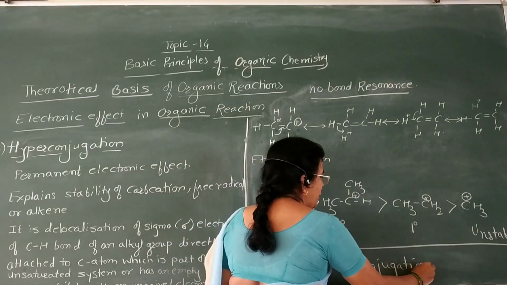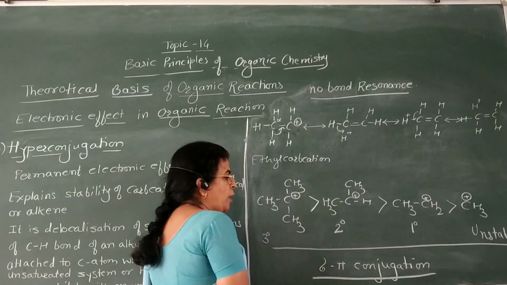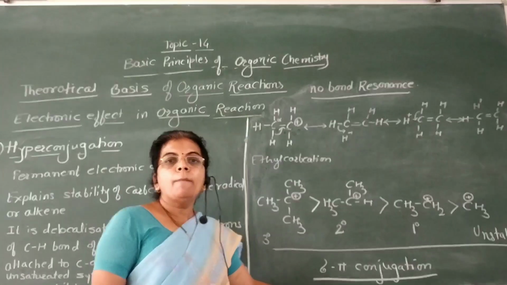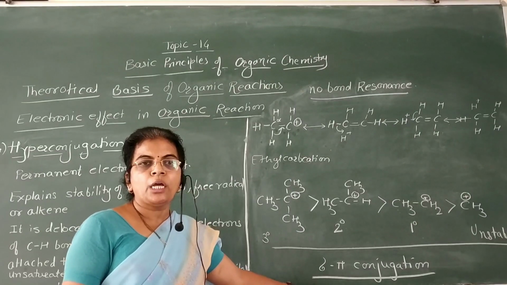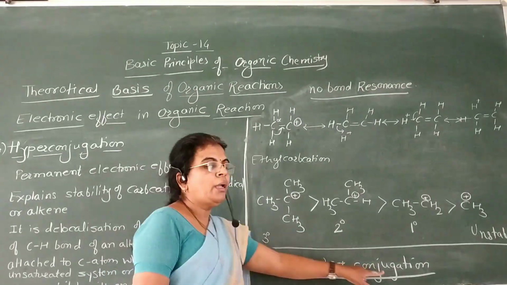This is very important for MCQs. There may be a question on this sigma-pi conjugation. Hyperconjugation is nothing but sigma-pi conjugation, that is, the C-H sigma bond is converted into a carbon-carbon double bond.